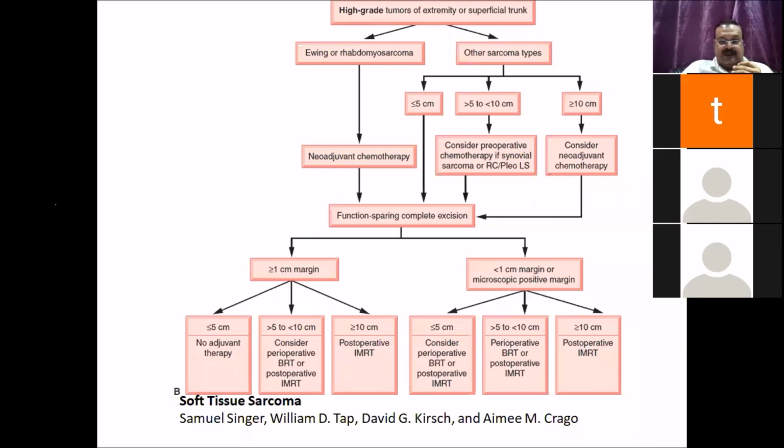If you look at this schematic, the preoperative RT is not being considered anywhere for extremity and superficial trunk sarcomas, except when the margin is less than 1 centimeter, microscopic positive margin.